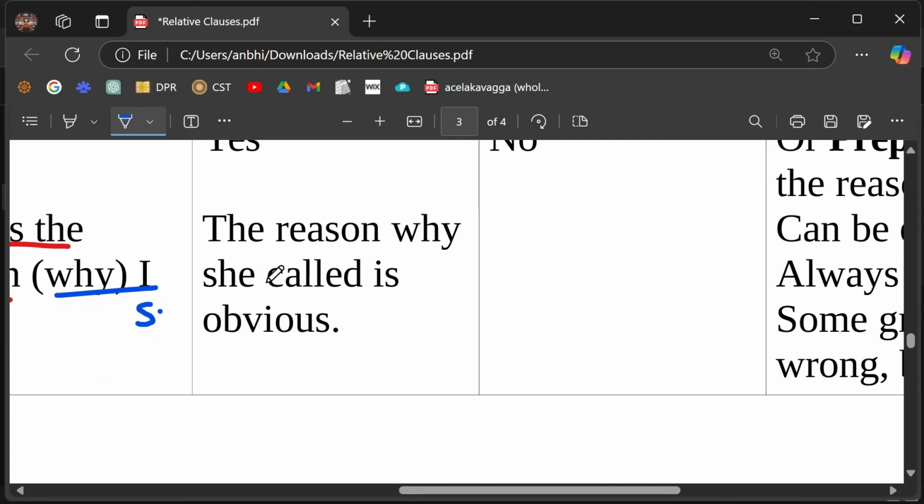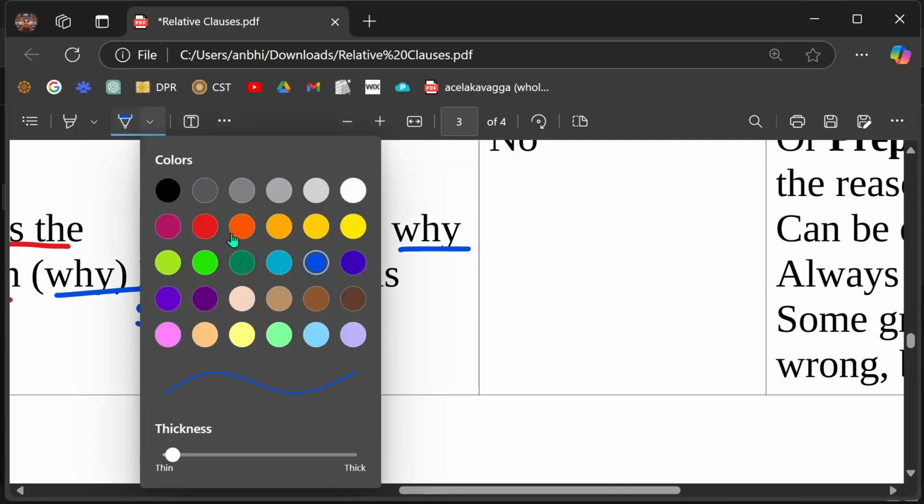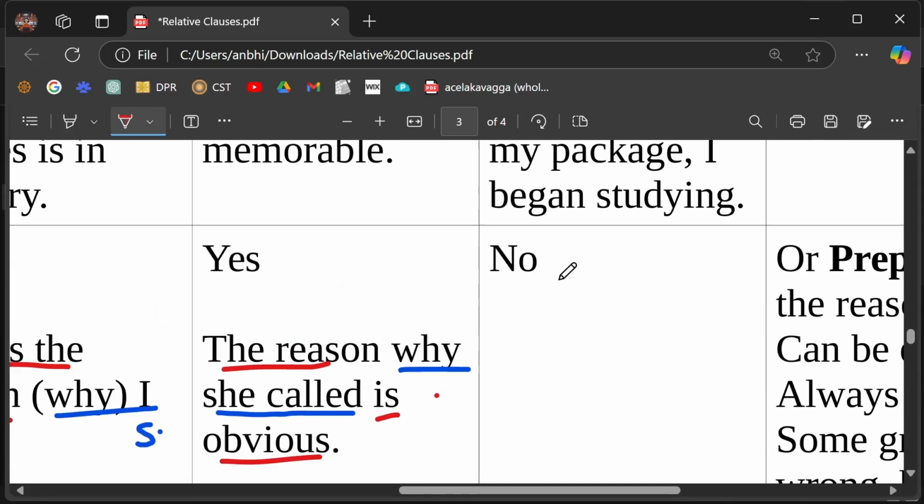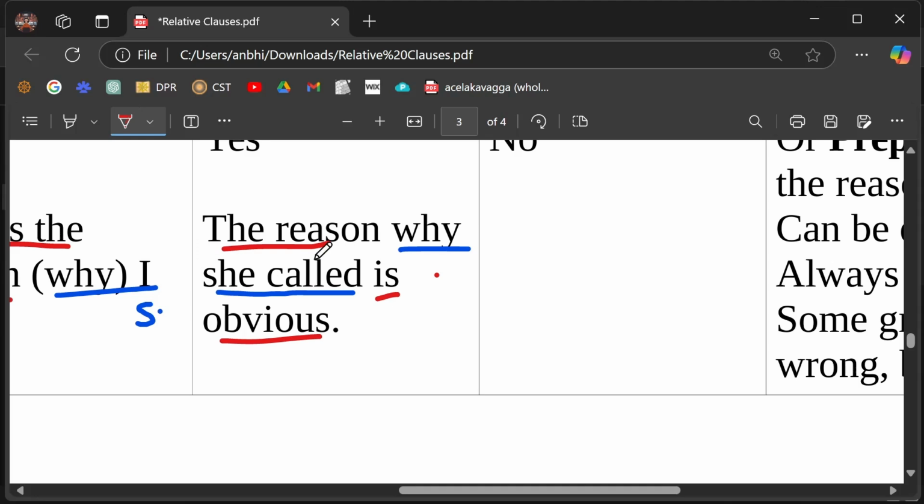The reason why she called is obvious. For example, the reason why she called, so what is the relative clause here? Can you identify? Yes. Why she called is the relative clause. Okay? Here is the main clause. The reason is obvious. Okay? This is a defining relative clause.